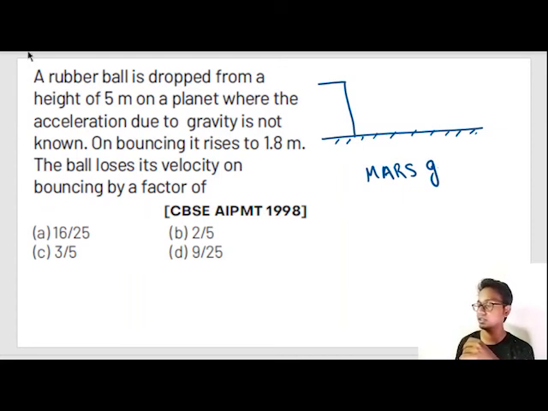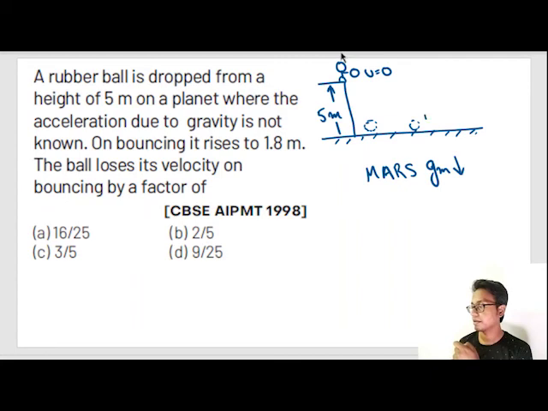Even if you know, just don't remember it, because the question asks us not to know it. Now in that extraterrestrial planet there is a building. On that building some person is standing and holding a stone, and he dropped the stone. Drop the stone means initial velocity is equal to 0. Now the stone reached here and bounced, and on bouncing back it reached a height of 1.8 meter.